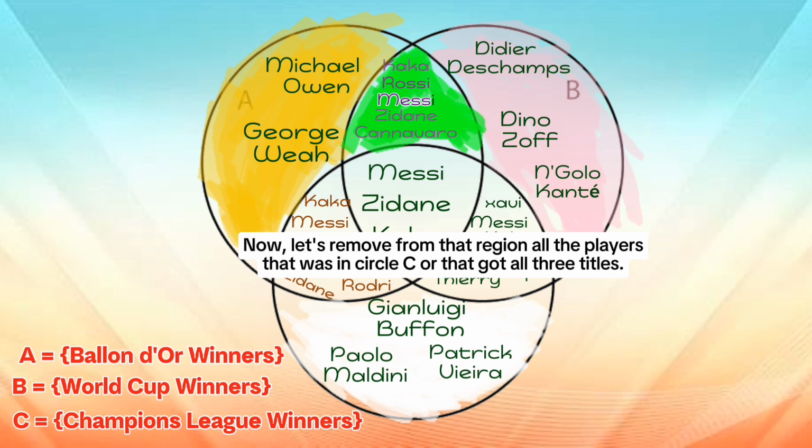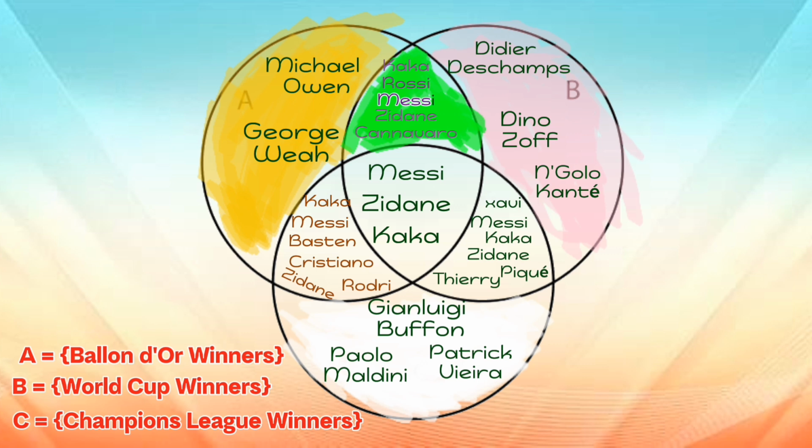Now, let's remove from that region all the players that were in Circle C or that got all 3 titles. Remove Kaká, Messi and Zidane. The remaining players are those that won only the Ballon d'Or and World Cup.